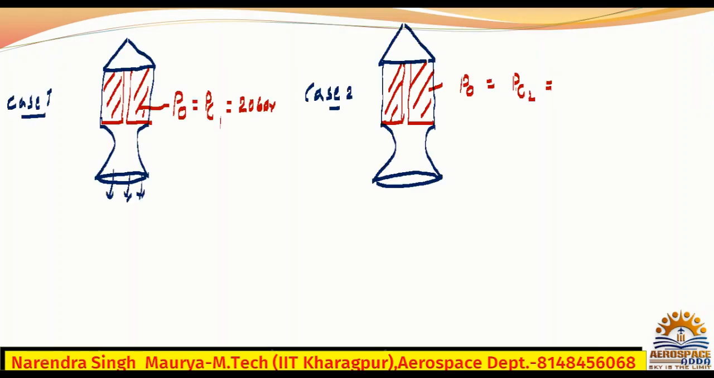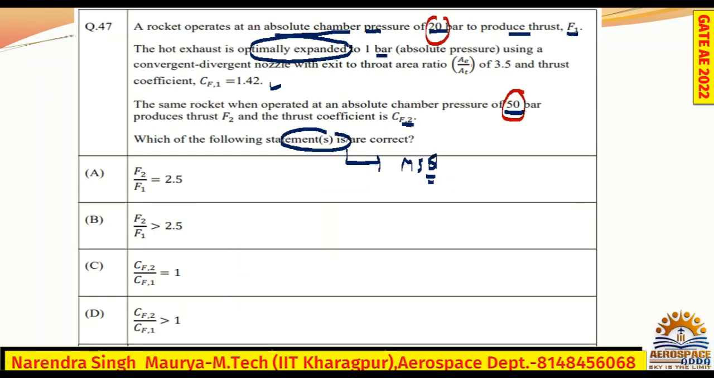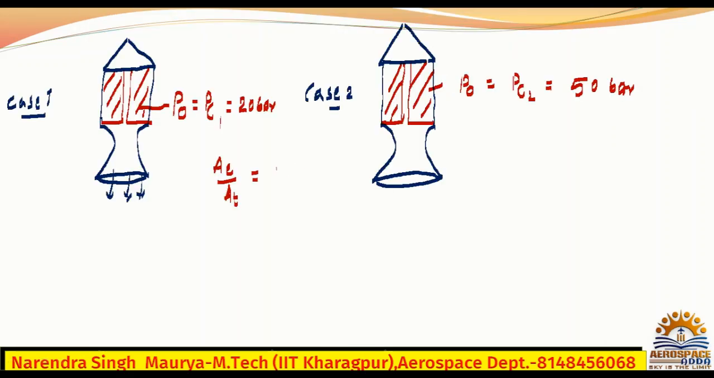Next, for the same rocket, because the cases 1 and 2 are different but the rocket is the same, A_e by A_t is the same. A_e by A_t is nothing but exit area to throat area, and it is given as 3.5, because they have said convergent divergent. So here this is the throat, and this is the exit.